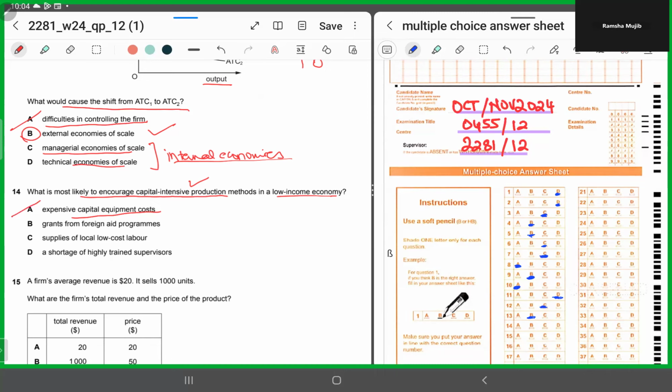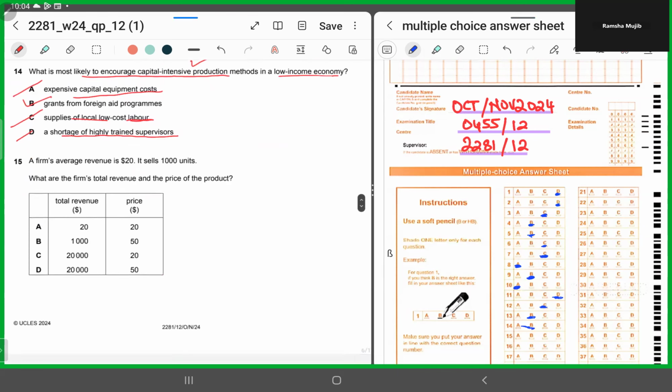So you will chop A. Grants from foreign aid programs. Yes, that's correct, because once you're getting aid, it will be easier for you to acquire and go for capital intensive production. Your cost would go low. Supplies of local, low cost labor. If your labor is cheap, you'll go for the labor intensive method and not for capital intensive. But here you are going for capital intensive, so you're going against the question. Chop C. D says a shortage of highly trained supervisors. If you've got fewer trained supervisors, would you be able to run these capital intensive production methods? No. So this is an incorrect option. So for 14, it has to be B.